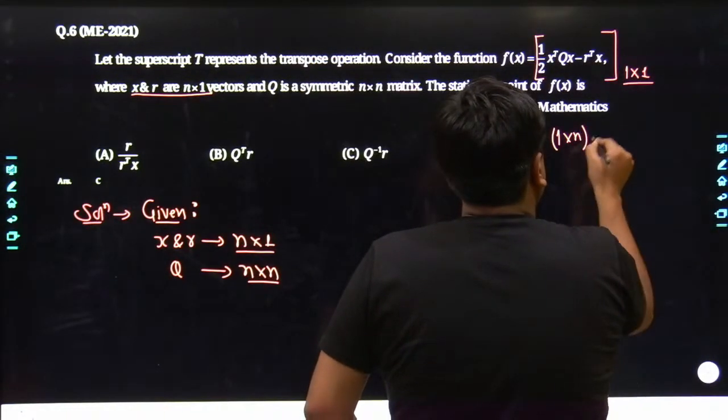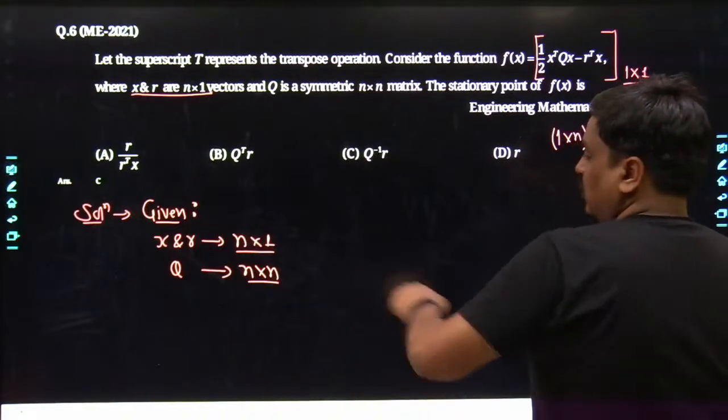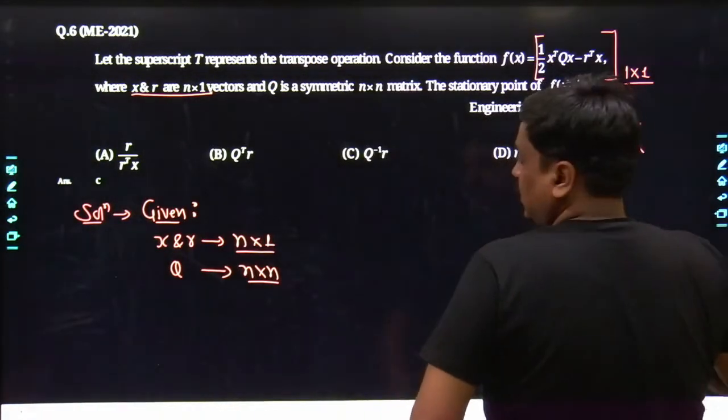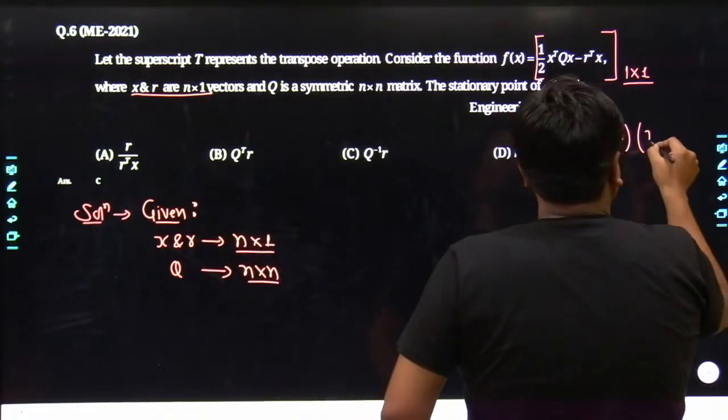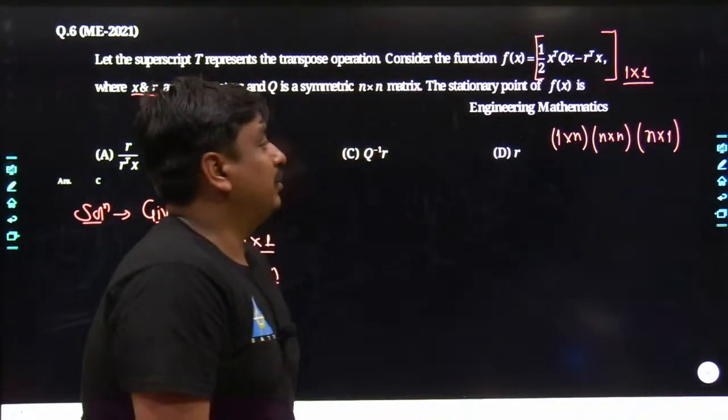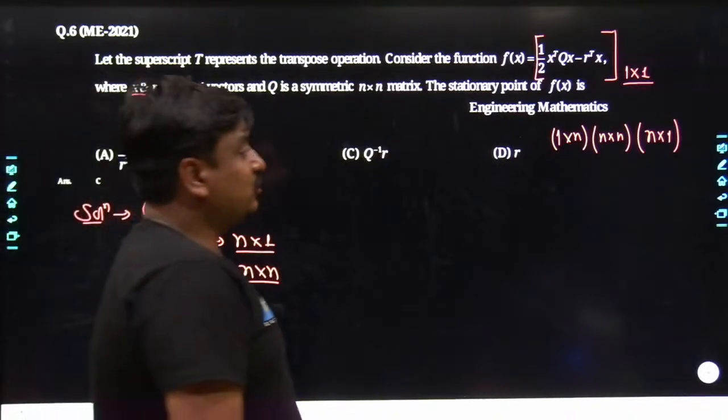Yes. Now it's getting multiplied with the matrix Q. What's the order of matrix Q? It's n cross n. Similarly, X is a matrix which has the order of n cross 1. Once you multiply them together, first check whether their multiplication is possible or not. Definitely, sir, it's possible. How?